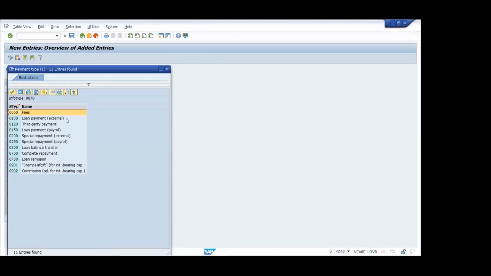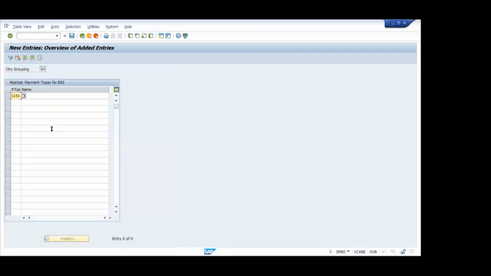Whether it will be via your payroll, so 150 we can choose. Otherwise, it can be paid through a loan balance transfer, like suppose you are paying through NEFT or something like that. But ideally, in our payroll scenario, you will be doing it from our Indian payroll. So we'll be choosing the 150 scenario. The subtype is 150 here, which means it will be deducted from our salary every month. Enter that. Okay, now you save it.